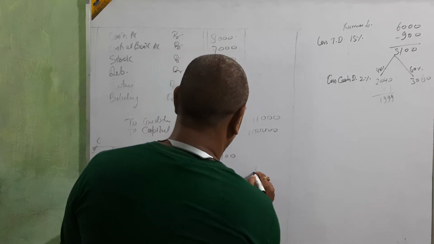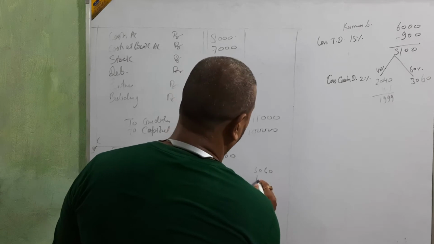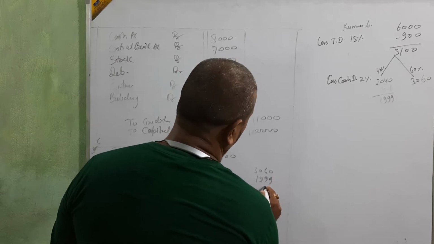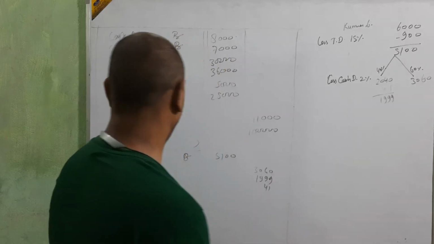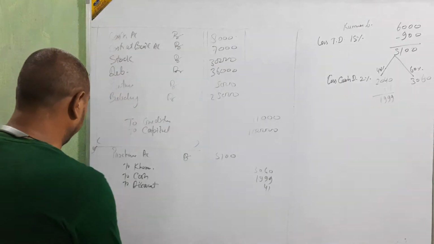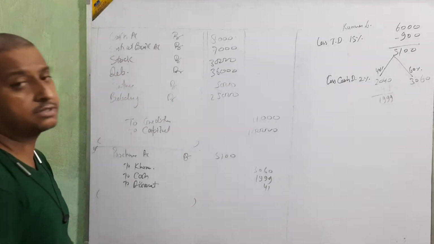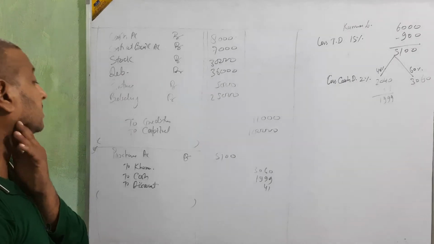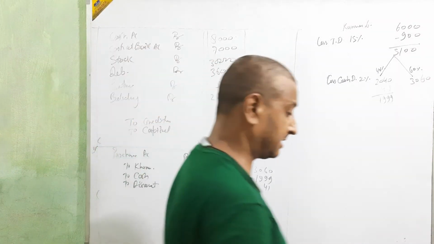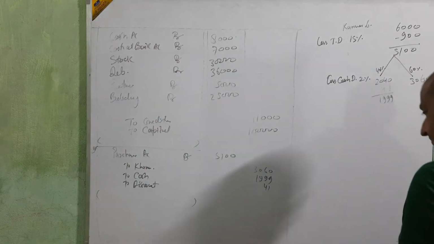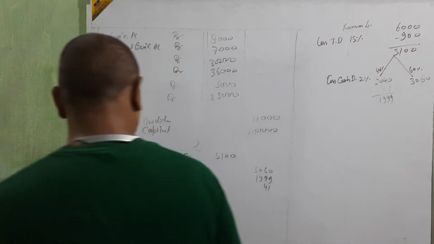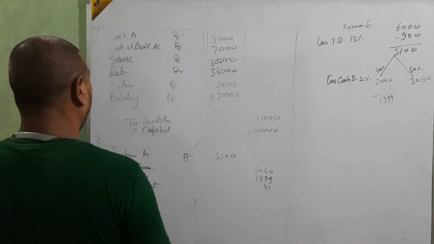In Khanna 3,060. In cash 1,999 and 41. Okay, beta. This way we are doing the entries. I think it is well clear because I already explained these things in the last class. Clear? Then go for the next.